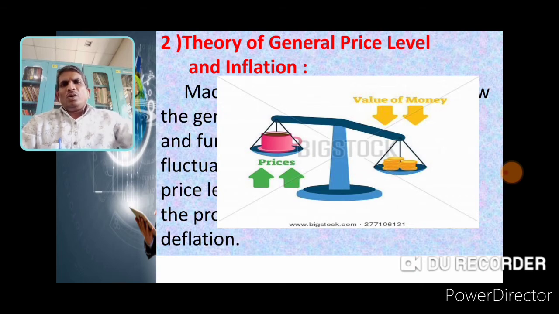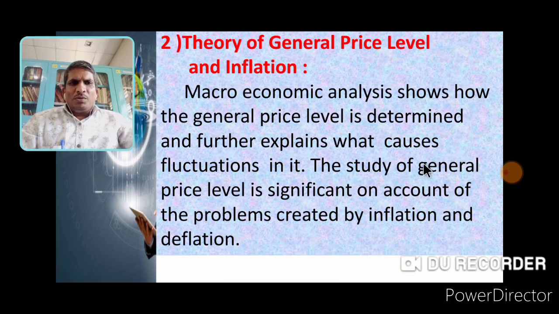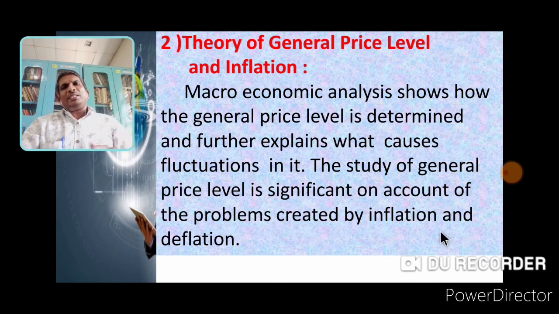So in macroeconomics, the study of the general price level is significant on account of the problems created by inflation and deflation. Inflation means the general price level increases, and the opposite, deflation, means the general price level declines or decreases. So in macroeconomics, the theory of general price level and inflation is studied.